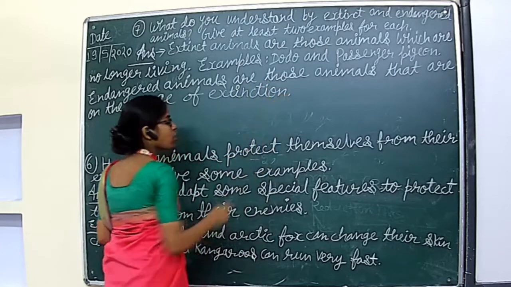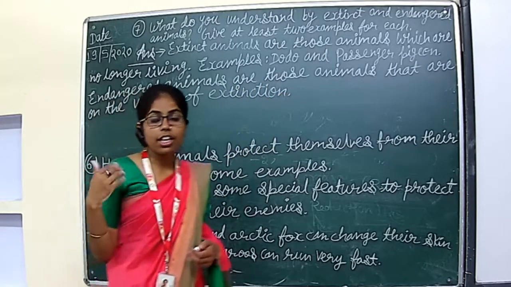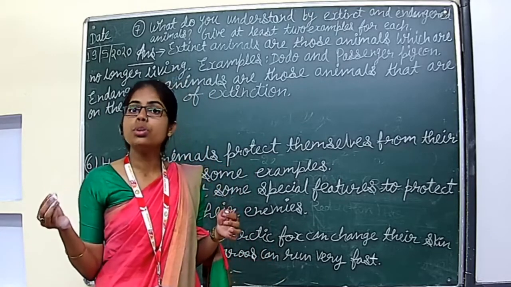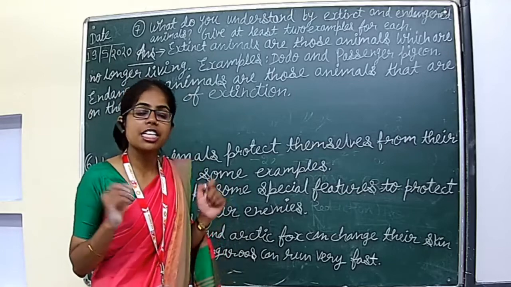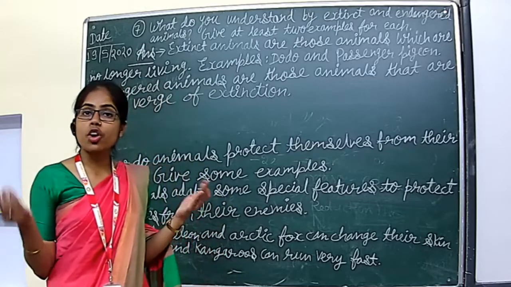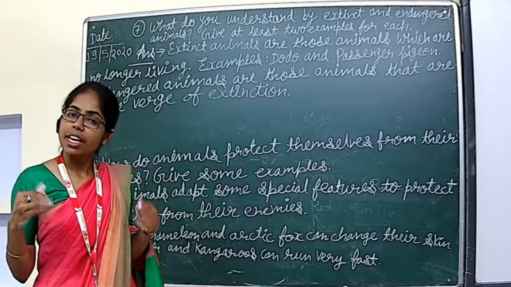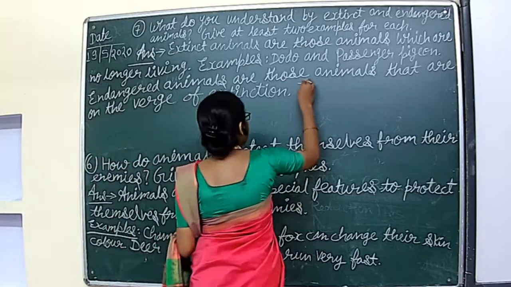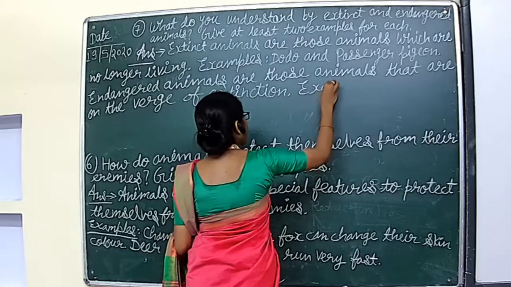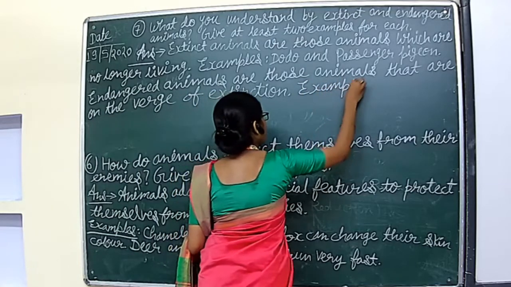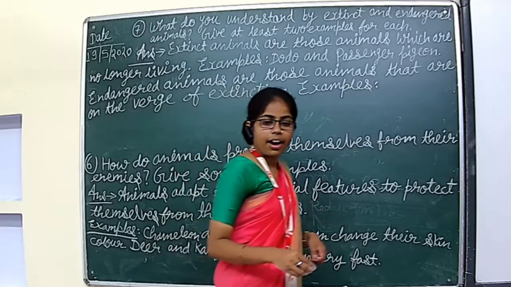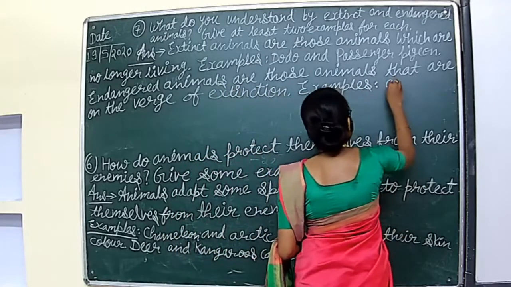Means they are not extinct, but they will become extinct if we continue to do the same activity as we are doing, means destroying our environment by our harmful actions. And examples for this, endangered animals are tigers and snow leopards.